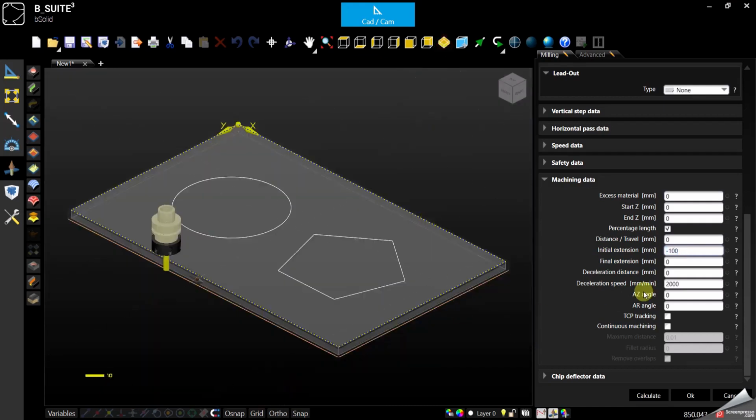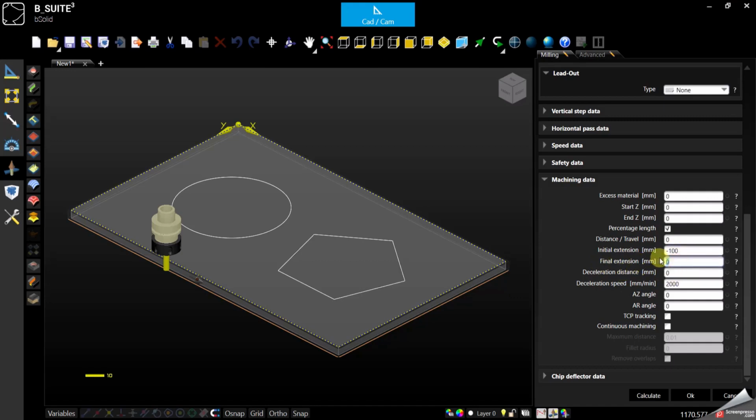So going back to the initial extension, positive or negative, it will move the starting point for closed geometry. Otherwise, it will extend the cut of about 100, or it will shorten the cut if you use it with the minus sign in front of about 100.